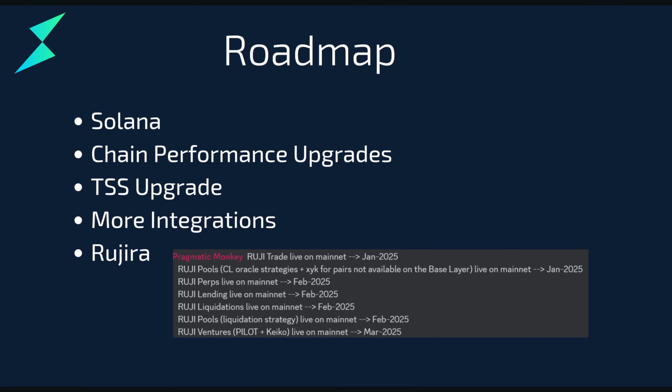Having a look at the roadmap forward, looking at the next quarter, there's Solana to be added. Chain performance upgrades that will reduce the block time from 6 seconds down to 1 or 2. There's a TSS upgrade, and we should see that in Multisig soon, that'll be the first cab off the rank. More integrations. I know there are a lot of wallet integrations being pursued and more big ones to drop. And there's obviously the Rujira stuff to come out, and there's a roadmap here that was put out last week, so you can have a look at when Rujira is coming.